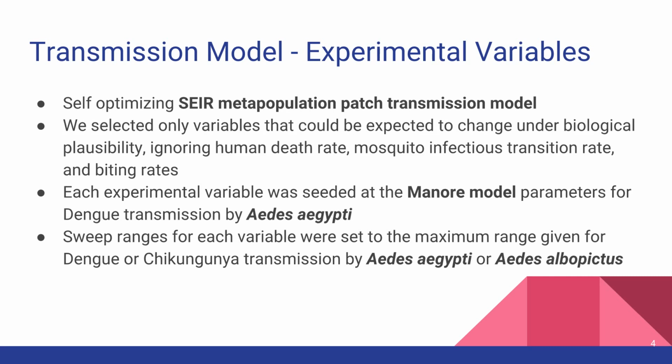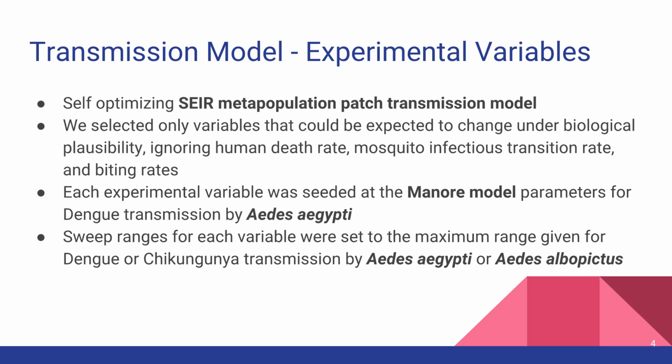So, what we developed was a self-optimizing SCIR metapopulation patch transmission model. Effectively, this is a series of equations that model the transmission of virus between susceptible, exposed, immune, and recovered populations as they travel across a geographic area. We based this on the Manore model, but we selected from their variables only ones that could be expected to change under biological plausibility, ignoring the human death rate, the mosquito infectious transition rate, and biting rates.